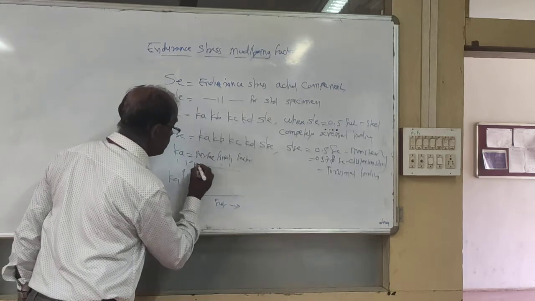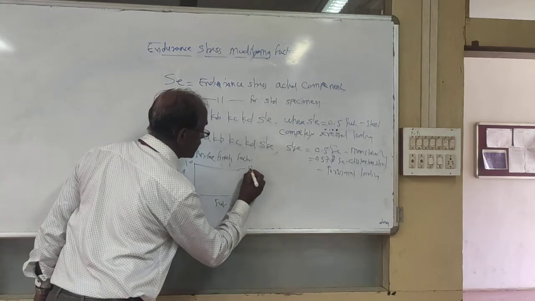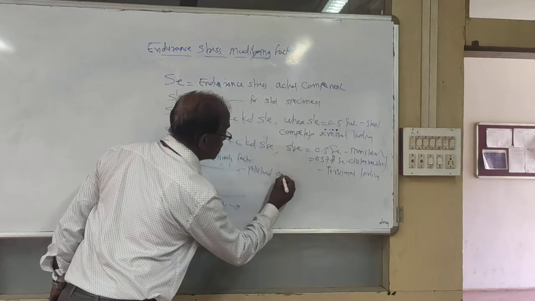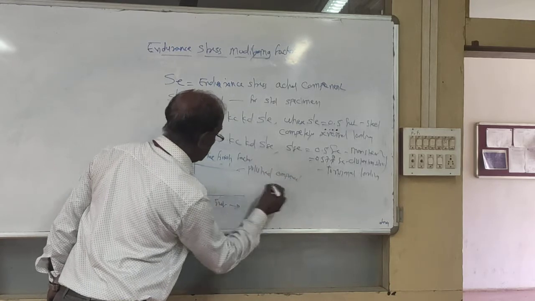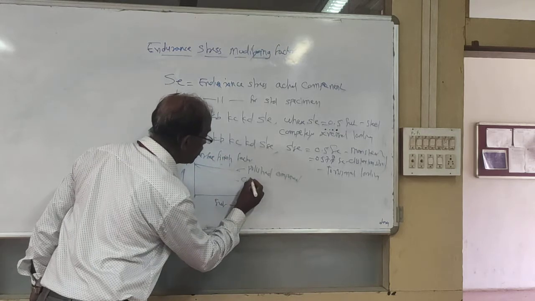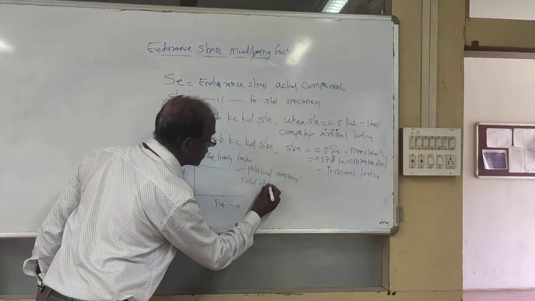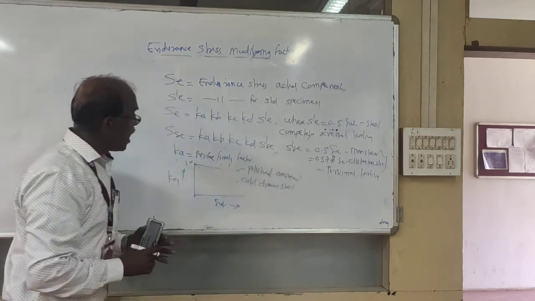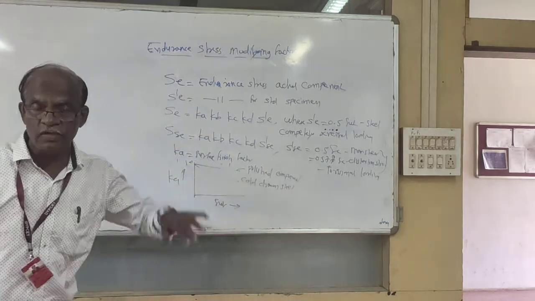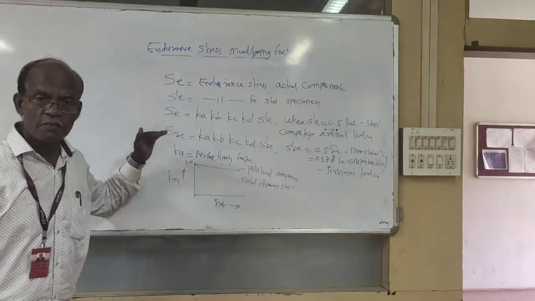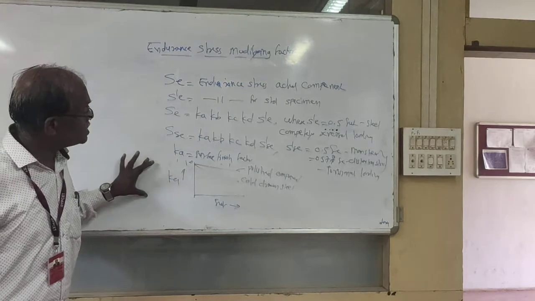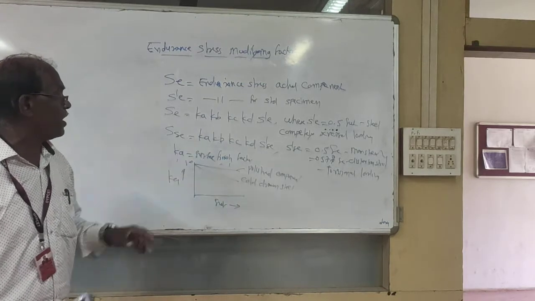One for polished component, and this is for cold drawn component, cold drawn steels. So the higher the surface finish, the higher the endurance strength, and with the presence of scratches or rubs, the strength goes on decreasing. So this happens for Ka, the surface finish factor.